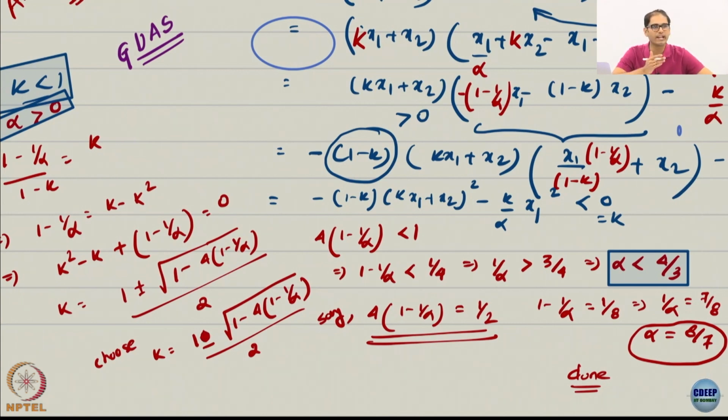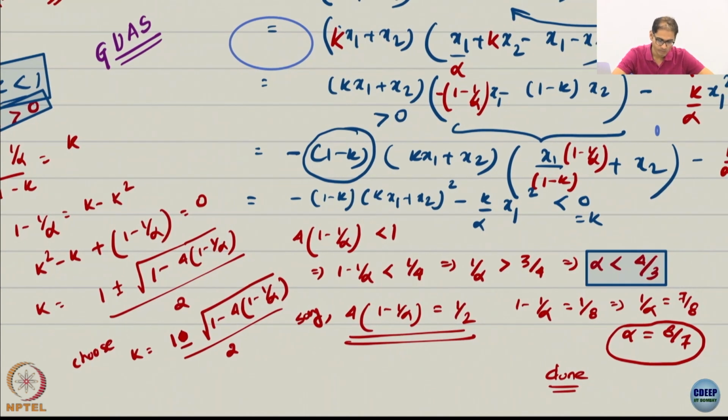I will just choose the negative sign, because whatever appropriate value of alpha I choose less than 4 by 3, the quantity inside is going to be less than 1, because it is 1 minus some quantity less than 1. So the square root of that is also less than 1. It is better to choose the 1 minus.